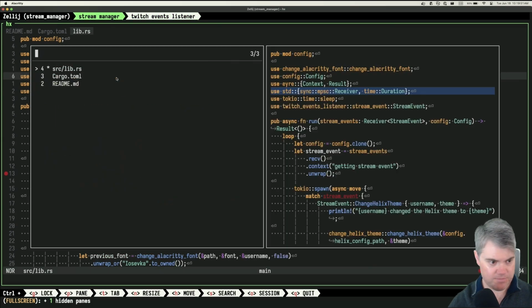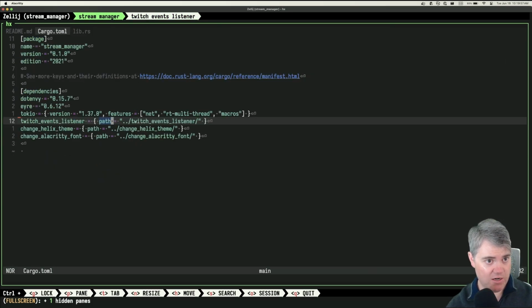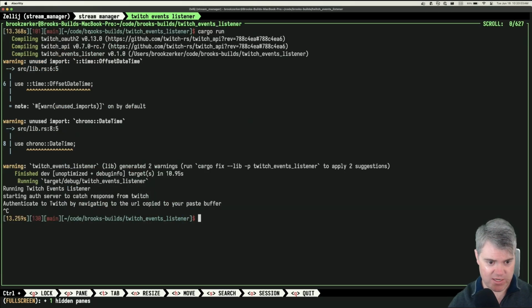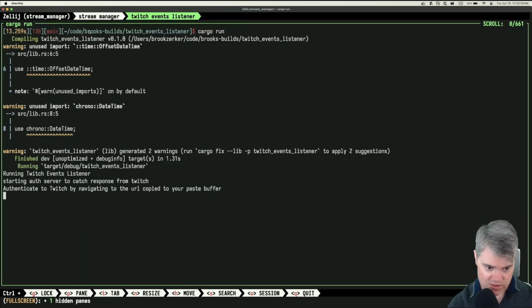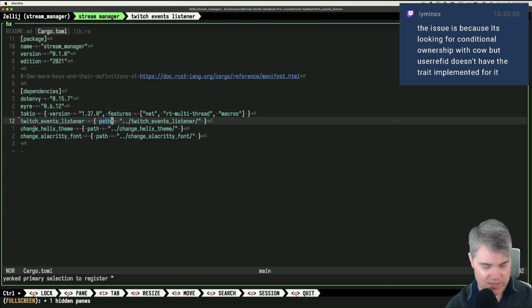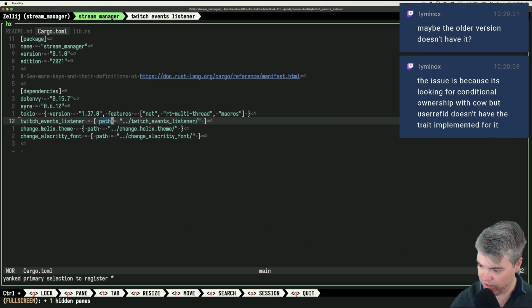Twitch events listener. Okay, so I am going directly to the path here. And this is all saved, right? Right, all? I don't see anything there. And when I try to run you, this works. So I'm able to compile it and get it running. Nothing else looks crazy in here. The issue is because it's looking for conditional ownership with cow, but user ID doesn't have the trait implemented for it. Maybe the older version doesn't have it.